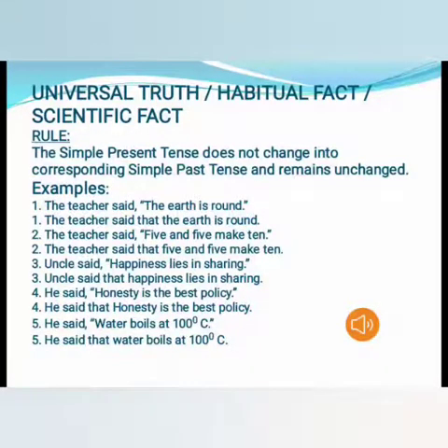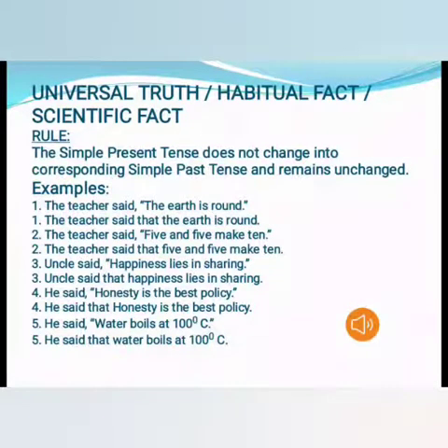Now you can see what changes are made. Here only the commas are removed and they are replaced by the conjunction "that". The remaining part of the sentence is written the same as it was in the question. So the answer is, the teacher said that the earth is round. Now it will be more clear to you by one more example.